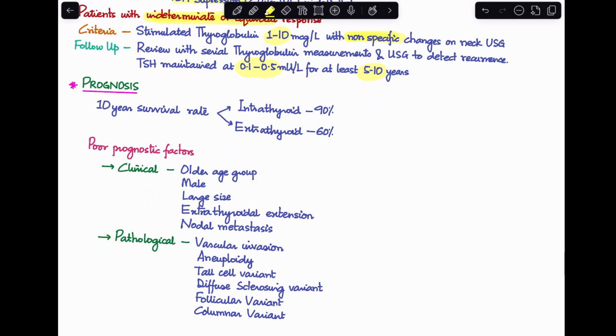Last part is the prognosis of papillary thyroid cancer. Now, the 10-year survival rate is actually very good. If it is limited to the thyroid, then it is 90%. If it has gone beyond the thyroid, then it is 60%. What are some poor prognostic factors? Clinical factors would be an older age group like more than 55 years old, male, large size of tumor meaning more than 4 centimeters, extrathyroidal extension, and nodal metastasis. And some pathological prognostic factors are having vascular invasion, aneuploidy, having tall cell variant or a diffuse sclerosing variant, a follicular variant, or a columnar variant.